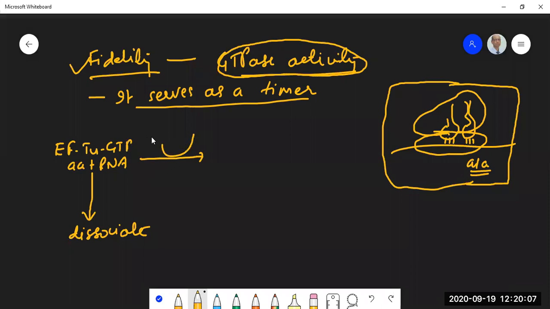Then GTP will be hydrolyzed. So you will have EF-Tu GDP amino acid tRNA. If it is a wrong amino acid, then it will dissociate at this stage also.